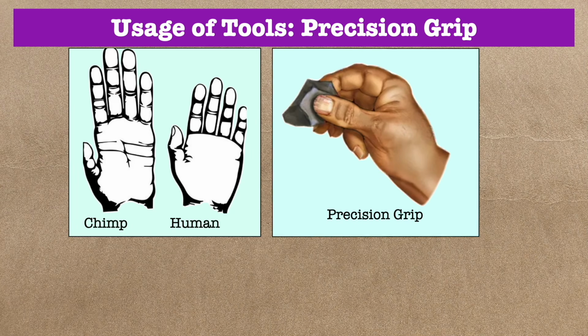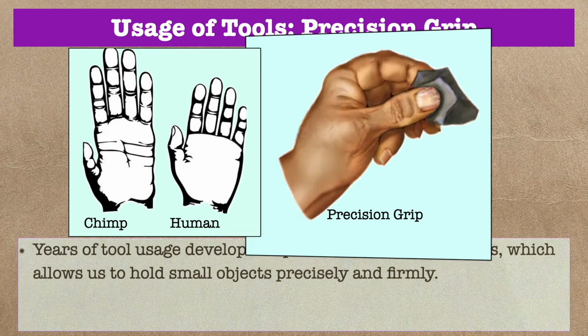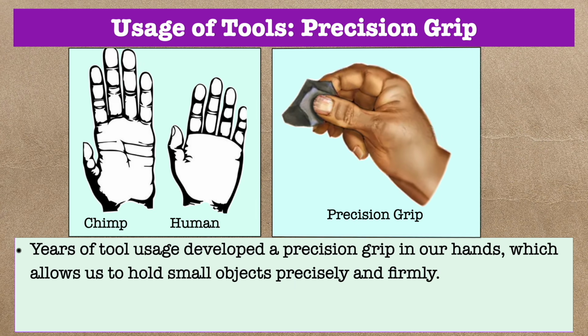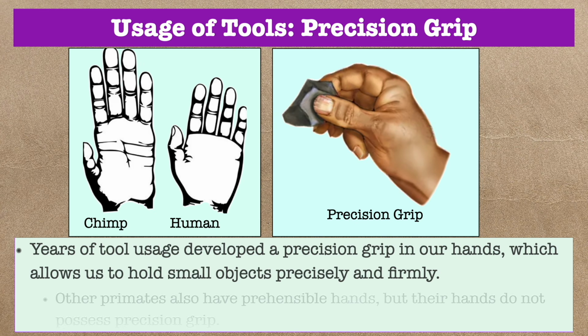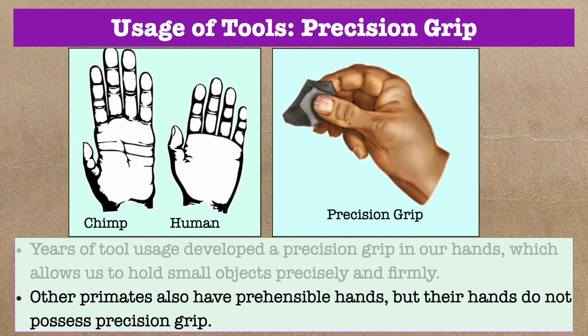Years of tool usage developed a precision grip in our hands, which allows us to hold small objects precisely and firmly. Other primates also have prehensile hands, but their hands do not possess precision grip.